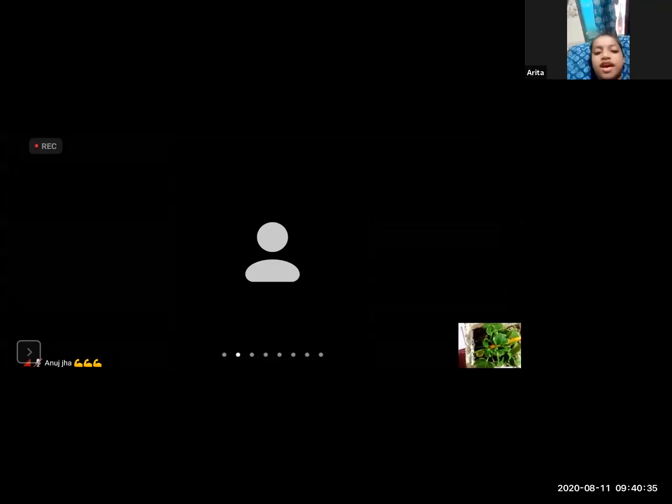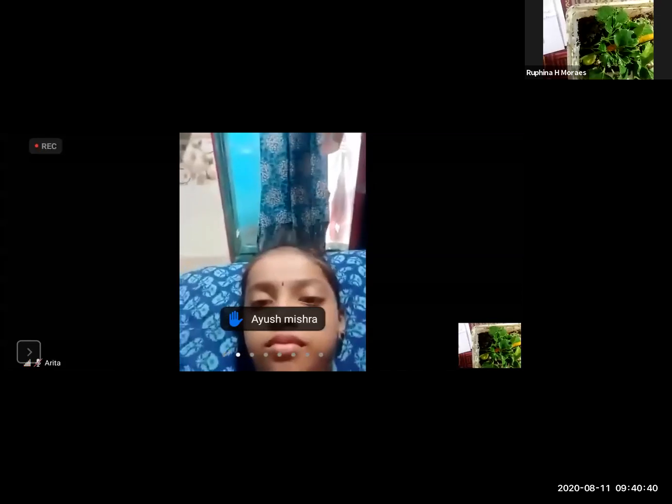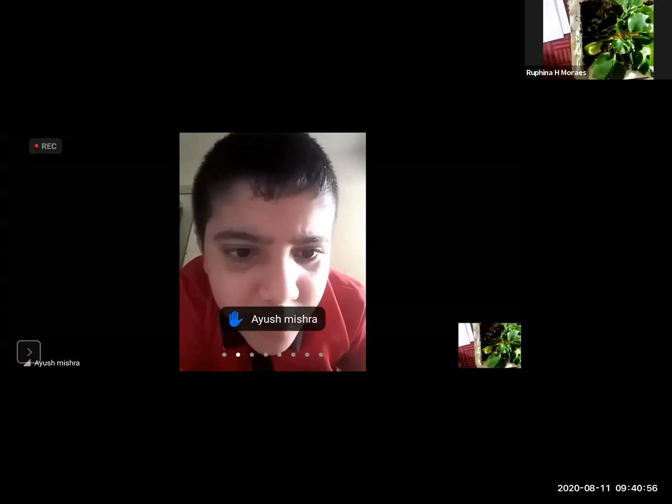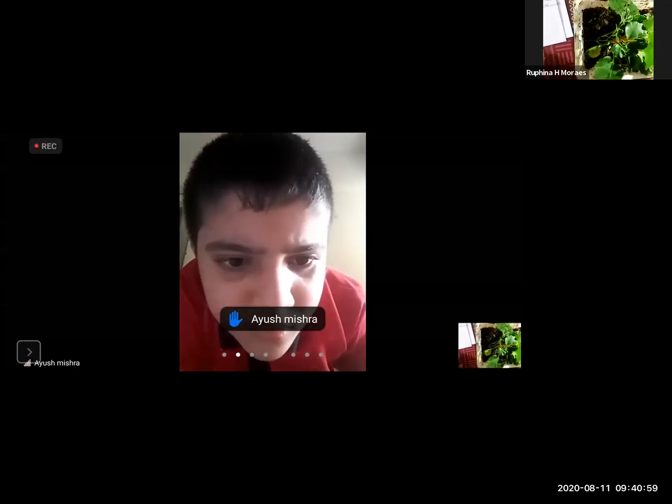And there is also something. Can you see what is there on the leaf? What is it? See here, where I'm pointing. Yes, Ayush, what is it? There is an insect. Yeah, but what is its name? It is earthworm. No, it is not earthworm. See on the leaf, I'm talking about where I'm pointing.